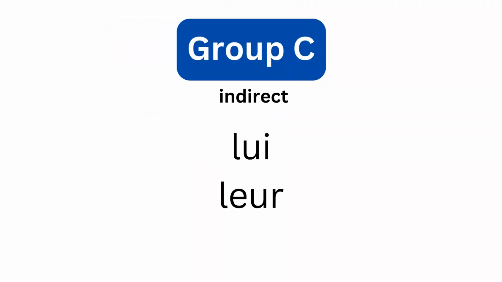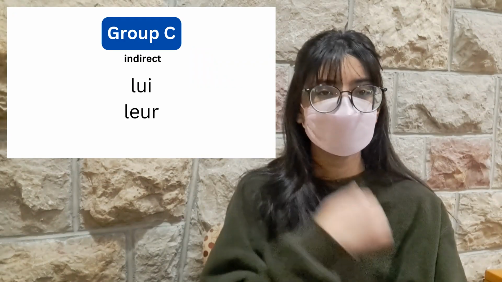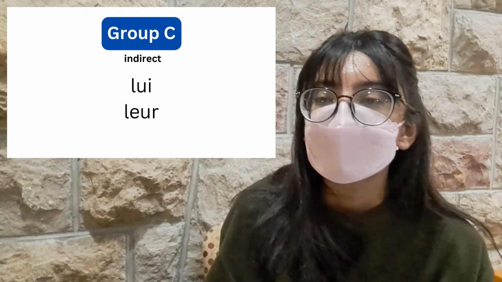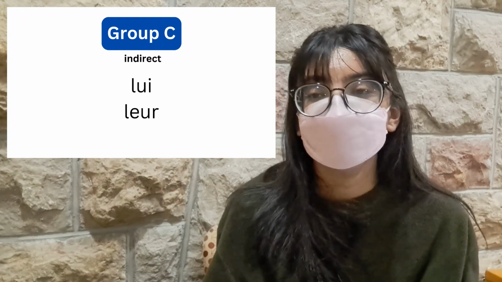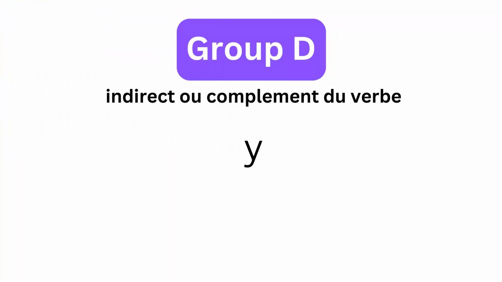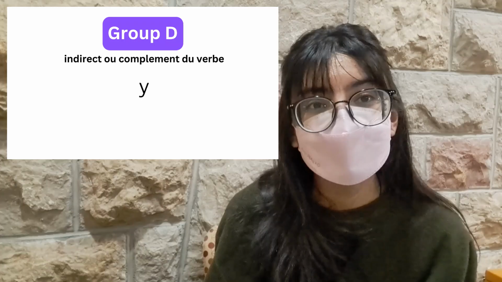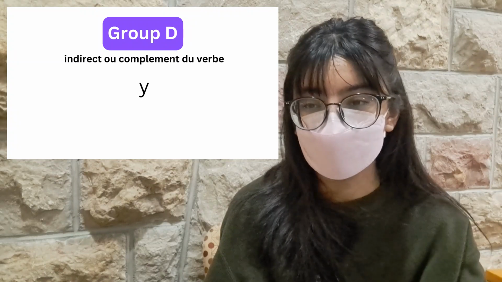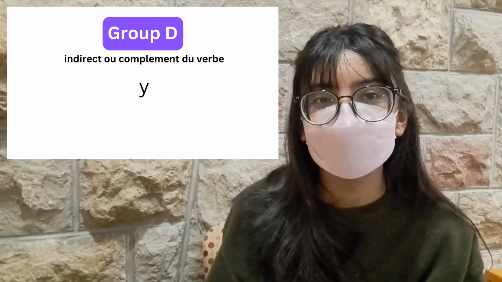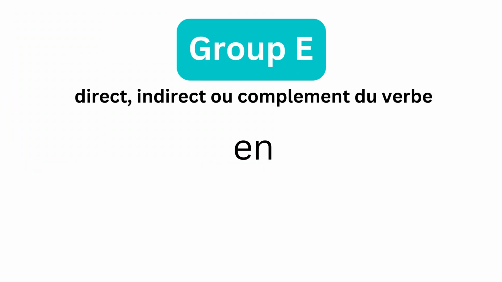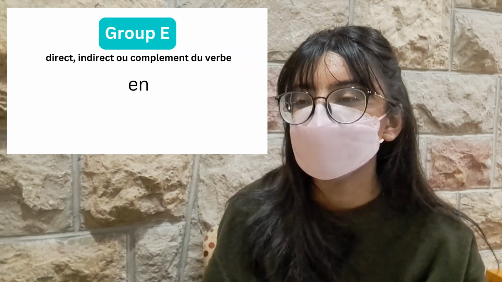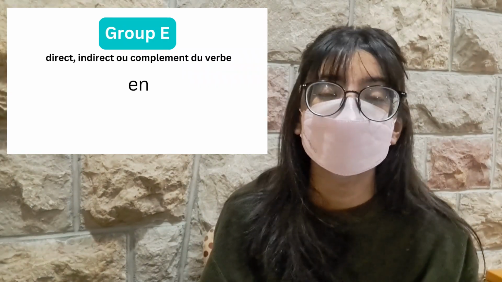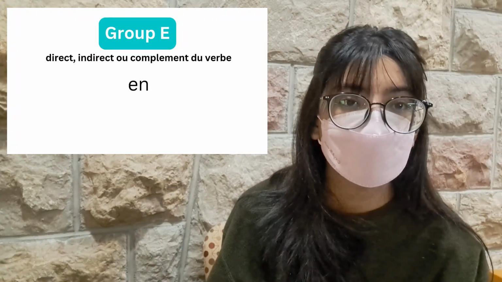Now, Group C is called the indirect, which is lui and leur. So that means him and them. The next group I want to discuss is Group D. Group D is a sort of indirect, and it could be a complement to a verb, and that is y. Again, if you're not sure about this, it's completely fine because we will go through them in detail. Group E is also an indirect, but it could be a direct as well, and it is also a complement to the verb, and that is called en.